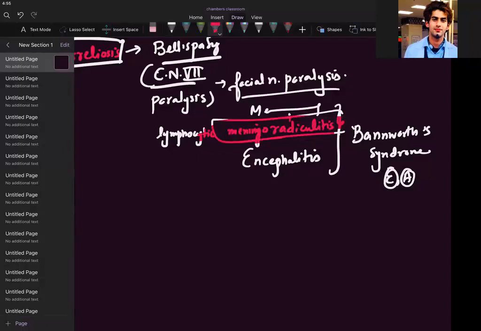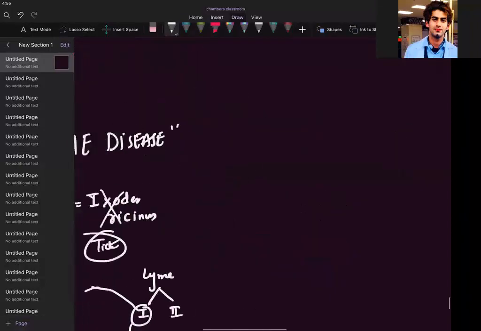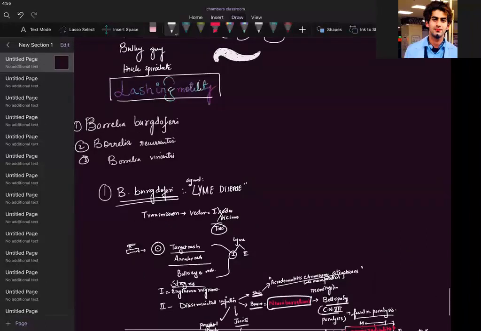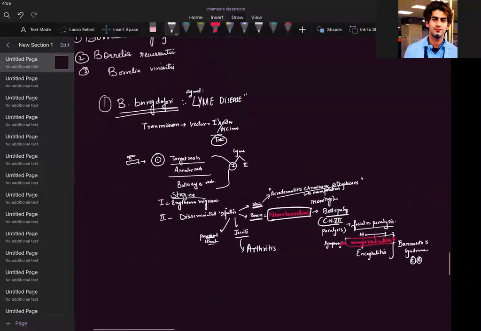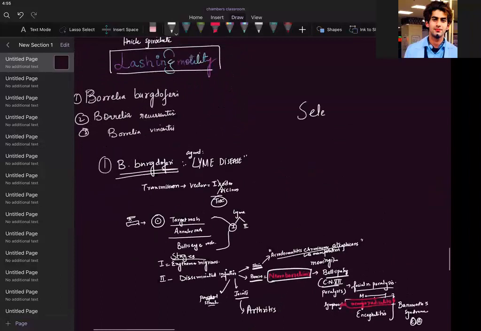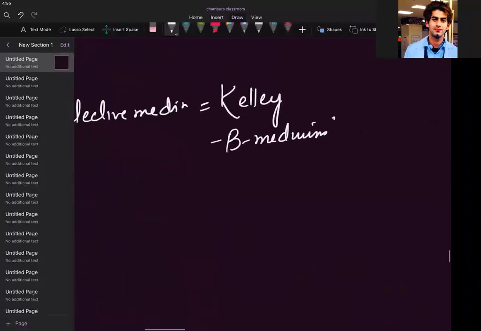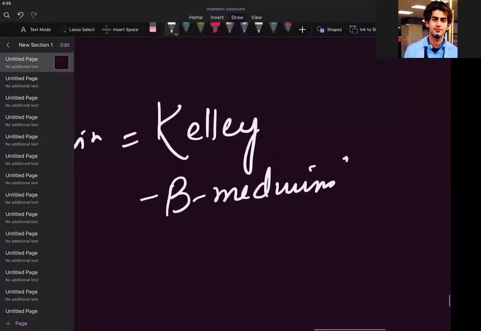Okay, is it clear? So what is the lab diagnosis? What is the selective media you are using for Borrelia in general? It is Kelly's BSK medium.